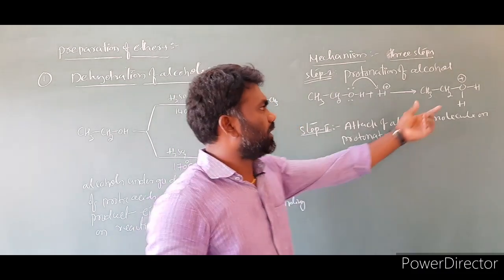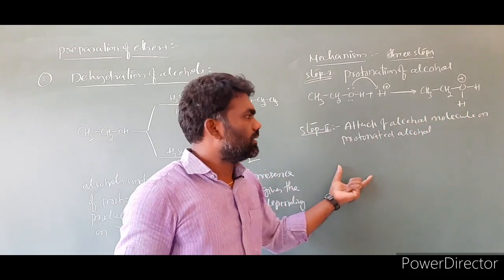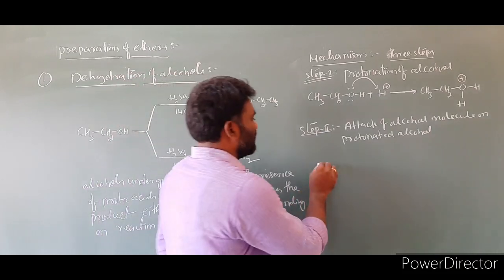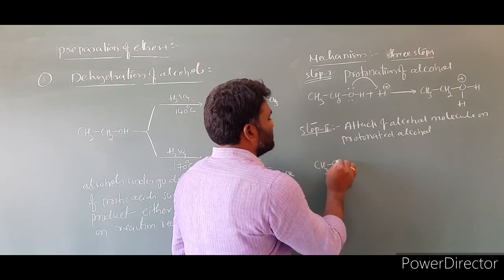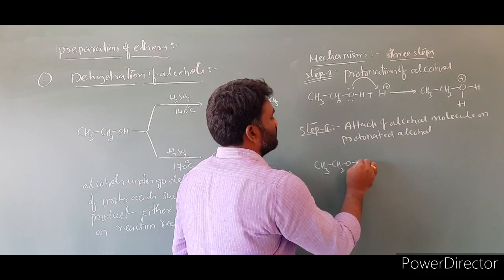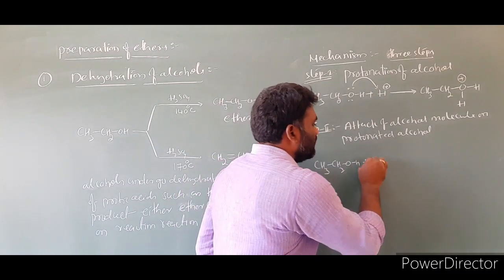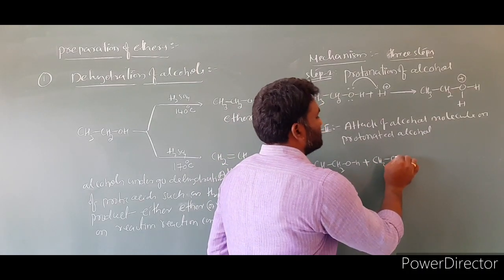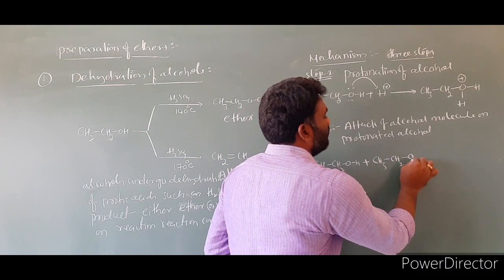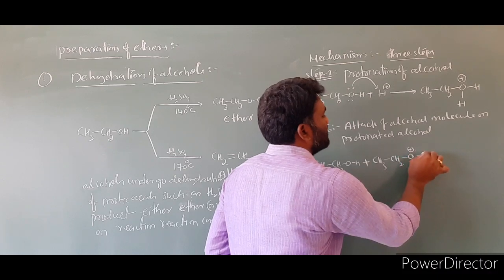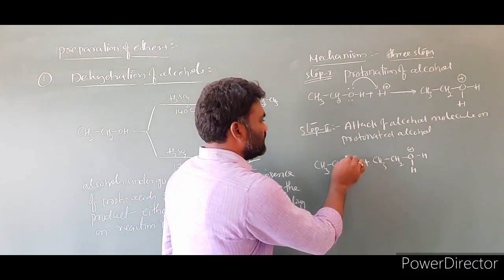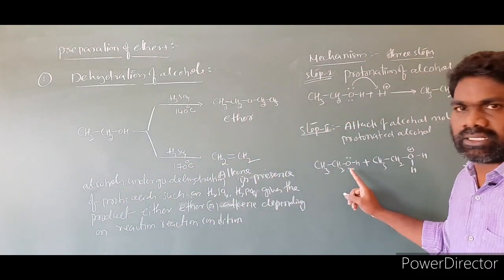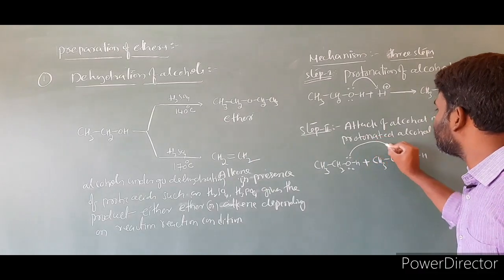First I write the alcohol molecule, CH3CH2OH. Then I write the protonated alcohol, CH3CH2OH with a positive charge, with another H. The lone pair of electrons present on the alcohol will attack this carbon.